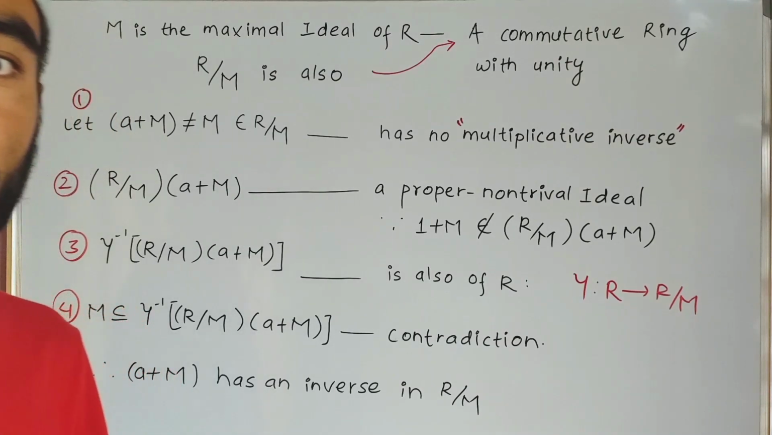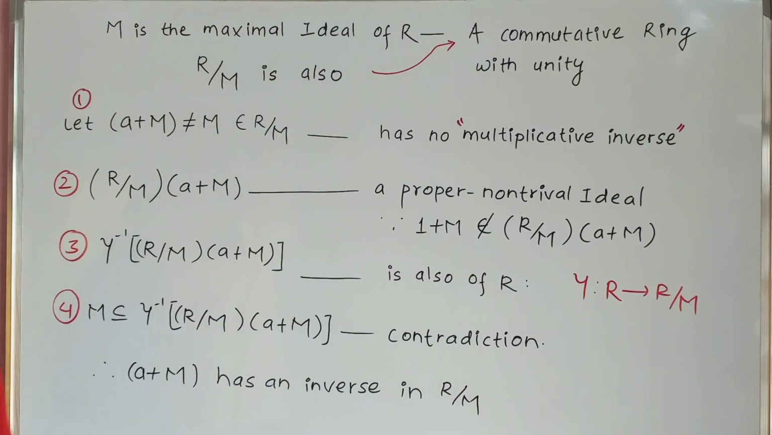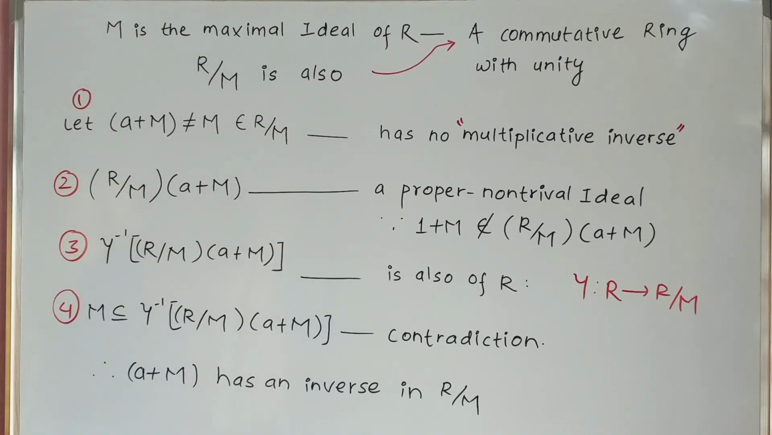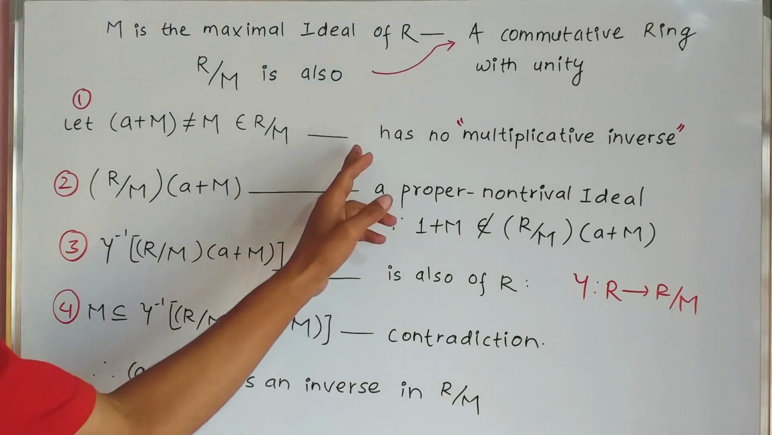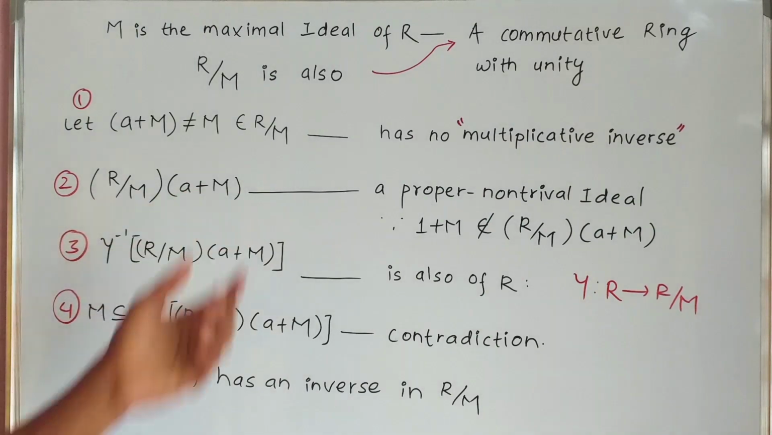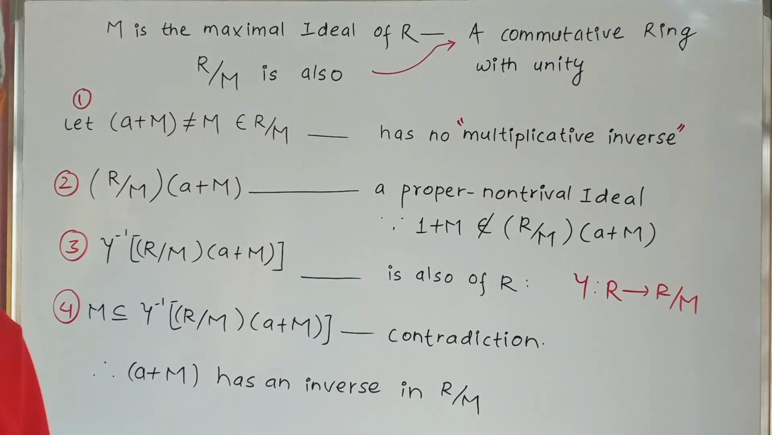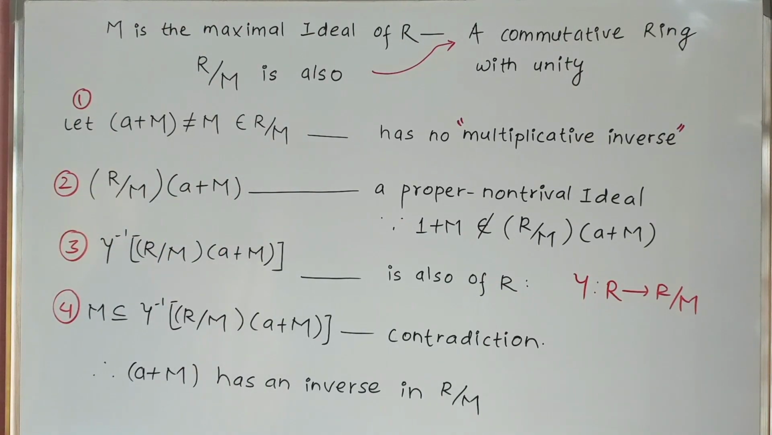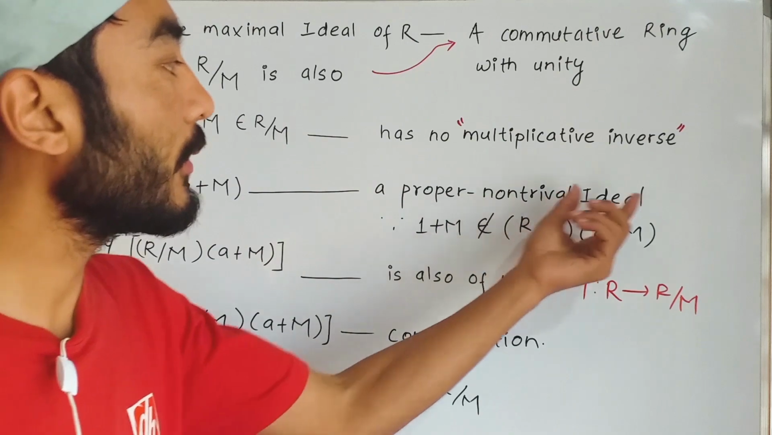Now we consider any non-zero element of R/M. M is the 0 of R/M, so let a + M not equal to M, not equal to 0 of R/M, be any element of R/M. Now we show that a + M has a multiplicative inverse in R/M. So if possible, let a + M have no multiplicative inverse in R/M. Second, we have <a + M> is an ideal of R/M, as discussed earlier.